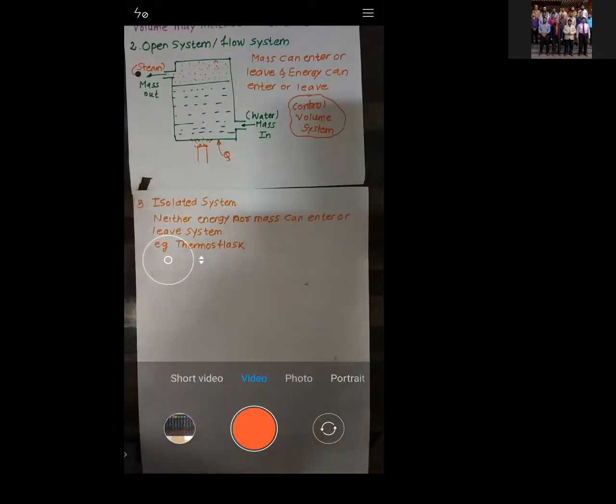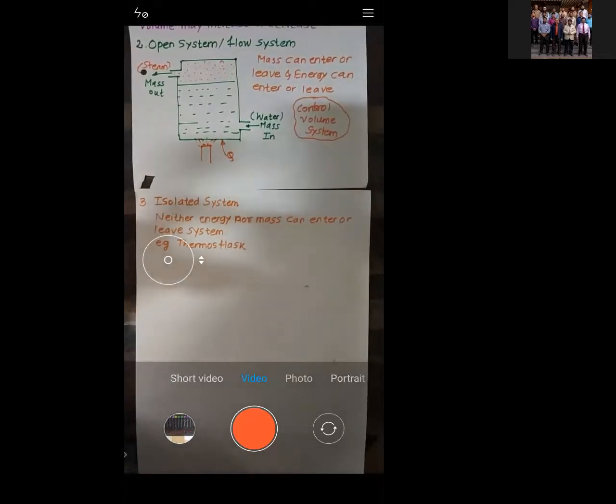Ideally it is assumed that the temperature at which we inserted the tea into the thermos flask is the same as the temperature after some time. Try to understand, the temperature in the thermos flask does not change. That is why it is called an isolated system.